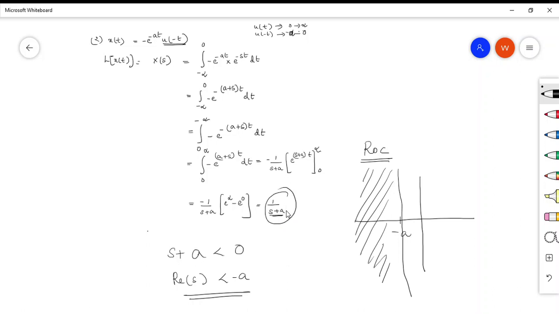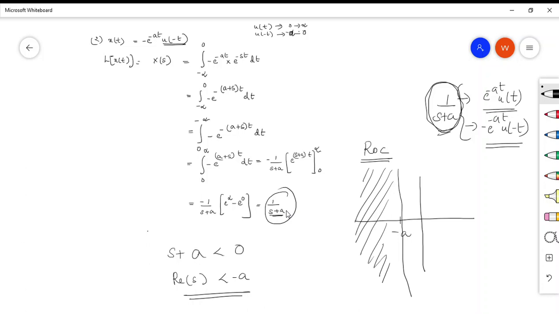So here you are getting 1 by s plus a as the Laplace transform for what? For these two signals. The first signal is e raised to minus at u of t, and the second signal is minus e raised to minus at u of minus t. Both are two different signals, but the Laplace transform is the same. So if you see just this Laplace transform, how will you identify the exact time domain representation of this signal?